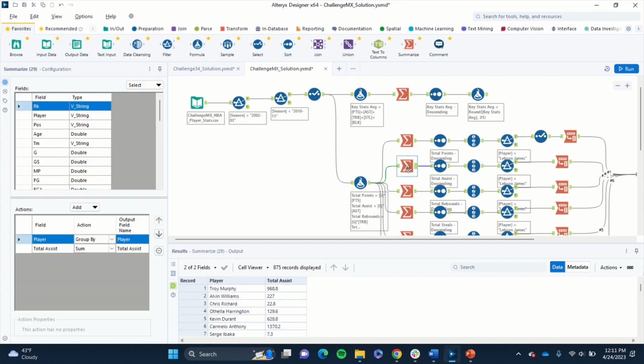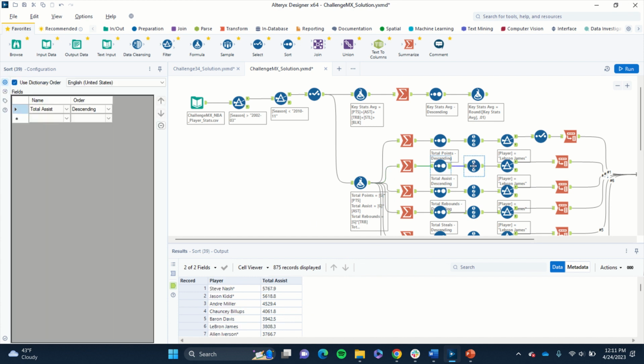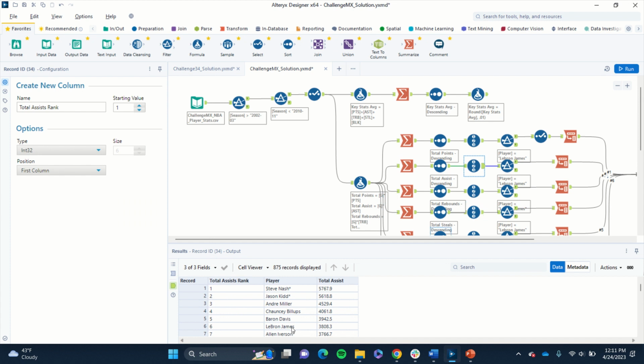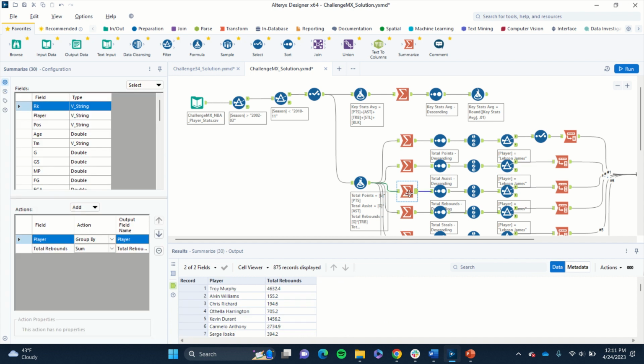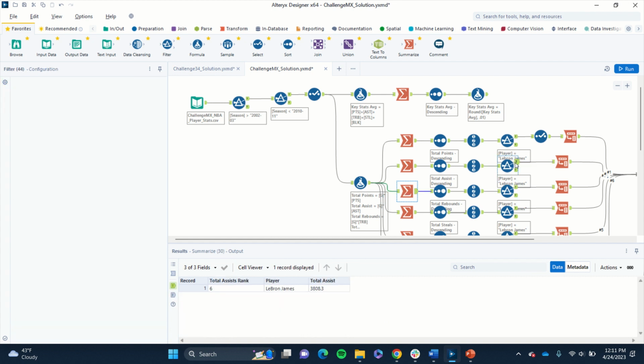And so we did that for each stat. So same thing for assists, very similar. Group by player, sum assists. We put it in descending order, ranked them, and LeBron here is 6, and we're filtered on LeBron. So same thing going down for all the 5 stats. I won't go into the same detail for each one, but very simply we're able to find that. For example, LeBron is 6 in assists for this time period.